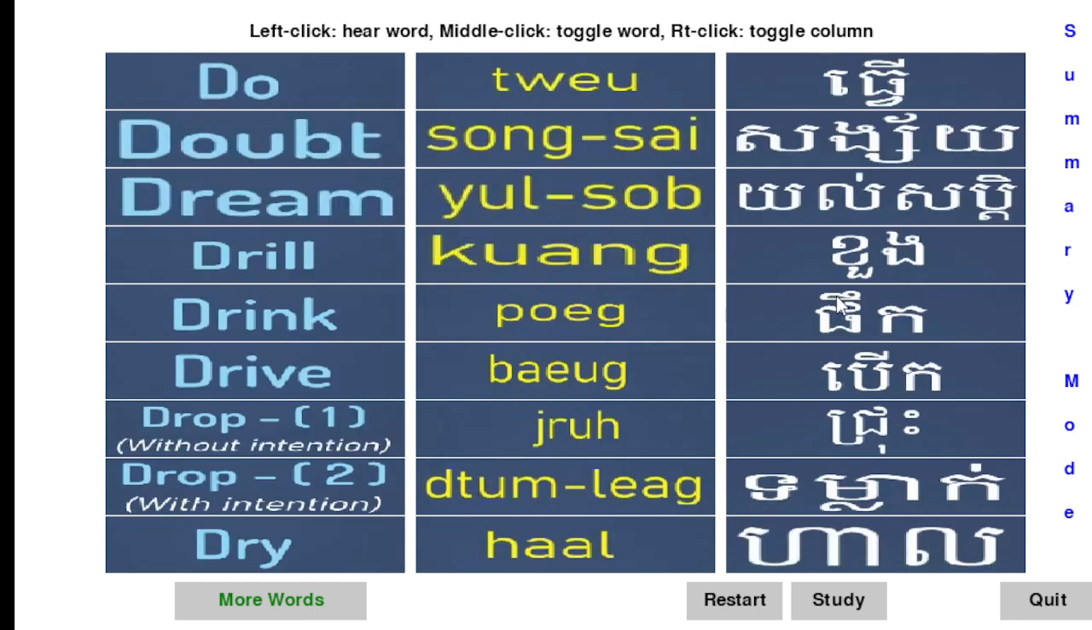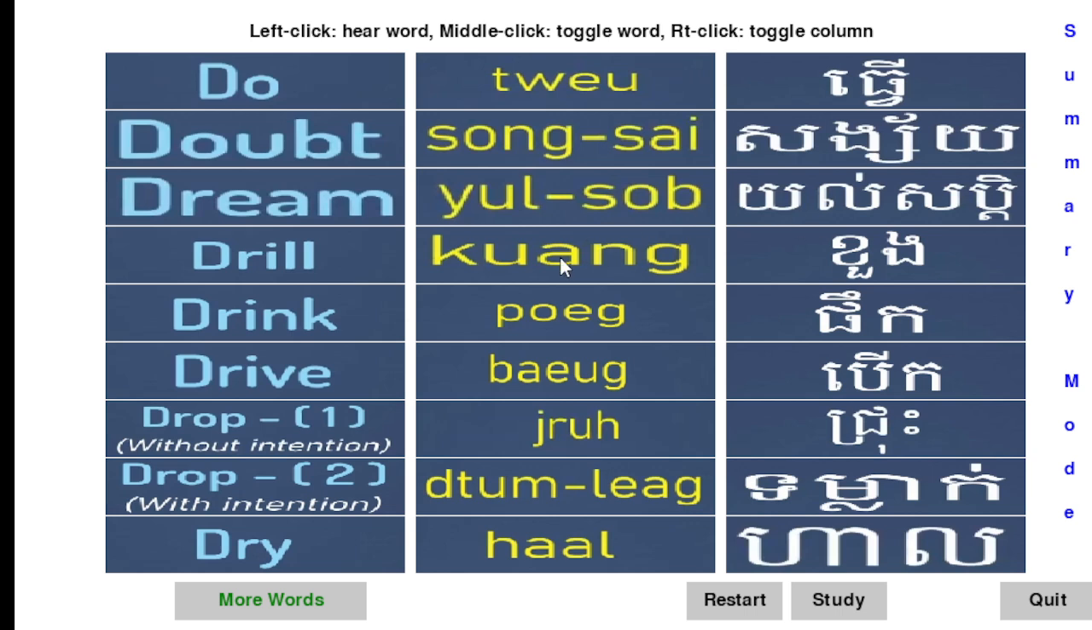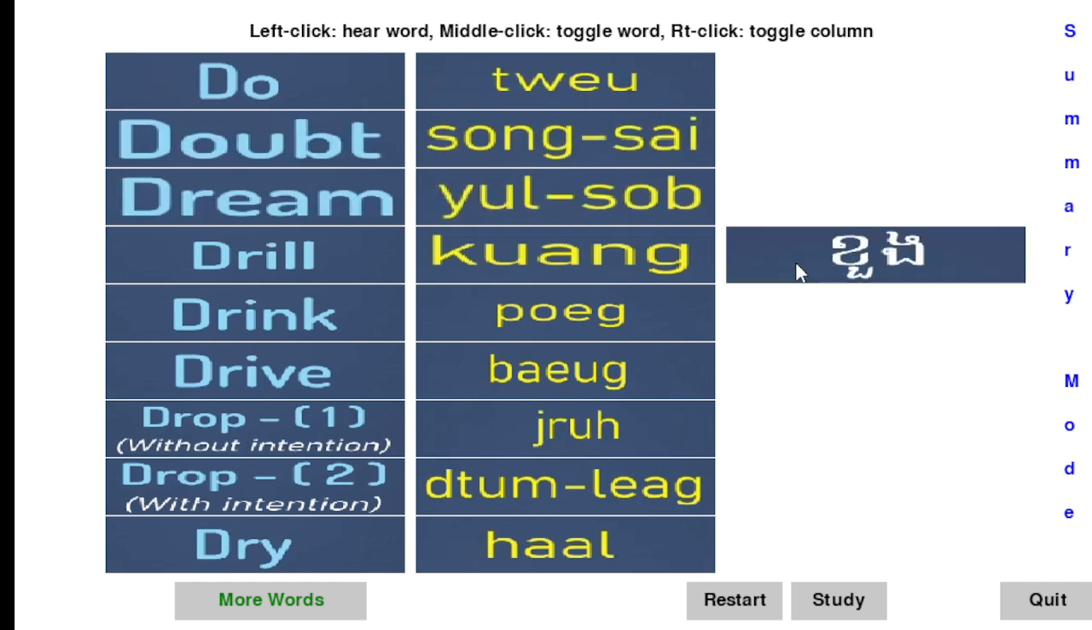And you can hide a column by right clicking it. Right click again to bring it back. You can hide a word by middle clicking it, or you could bring a single word back like that.